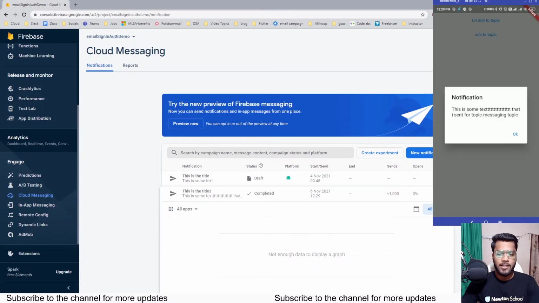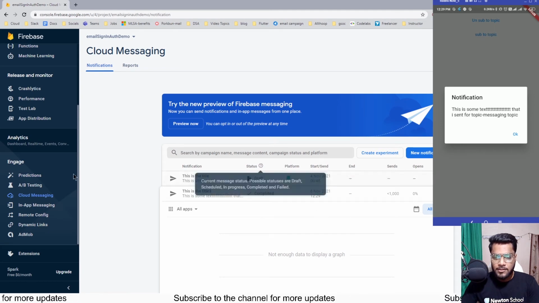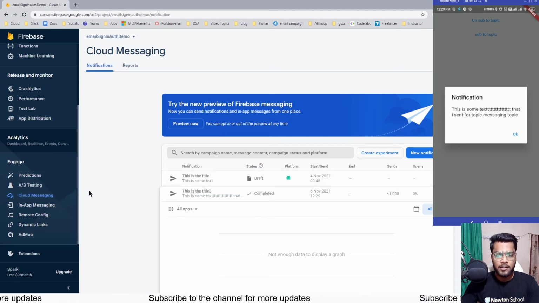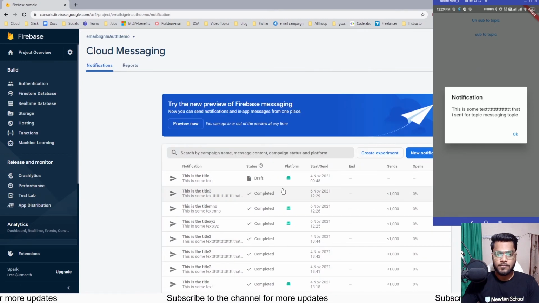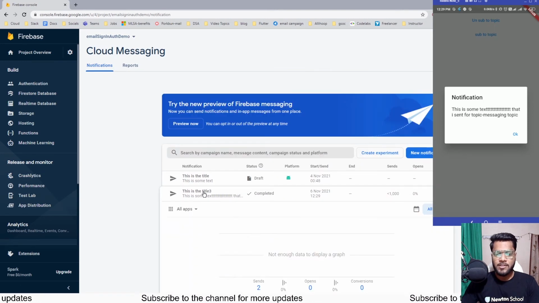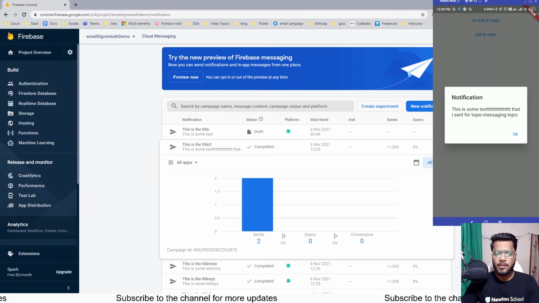And there you go, the notification has been displayed. But yeah, I was showing you the changes which I have done over there. So where it is, I guess it's not appearing. Let me just refresh this page because there is some condition. So this is the notification which we sent just now. I'll be clicking on it, and let me duplicate to show you.